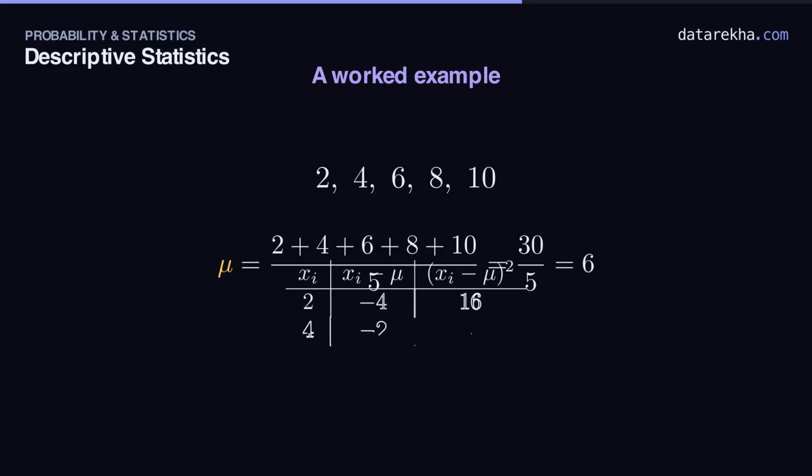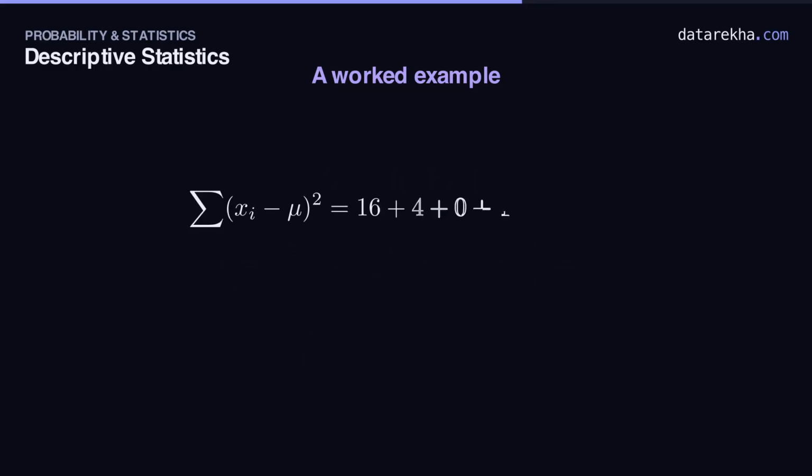Step 2. Each value's deviation from 6 and its square. 2 gives minus 4, squared 16. 4 gives minus 2, squared 4. 6 is 0. 8 and 10 mirror them, squared 4 and 16.